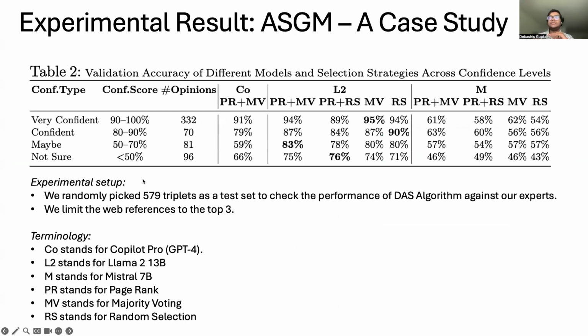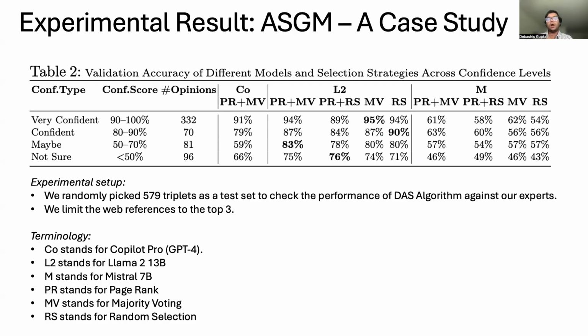In this table, you can see the 4 categories: very confident, confident, maybe, and not sure. We categorized all 579 triples into these 4 categories, and then we did some ablation study. This table shows the evaluation study we did with different settings like PageRank, majority voting, and random selection, and we tested three well-known LLMs: Copilot Pro, Llama, and Mistral.